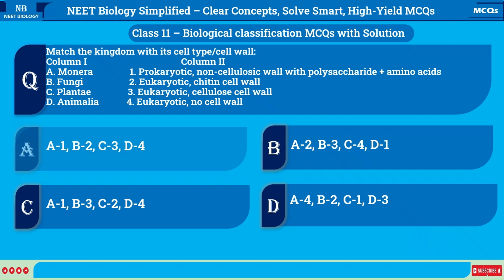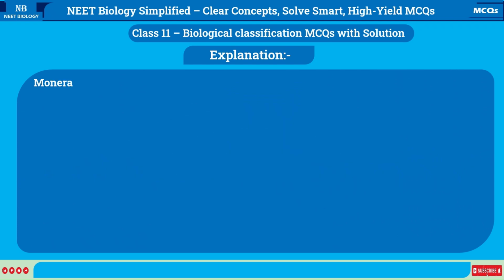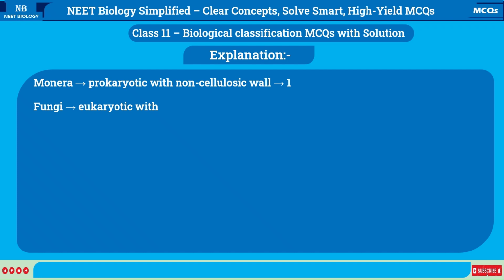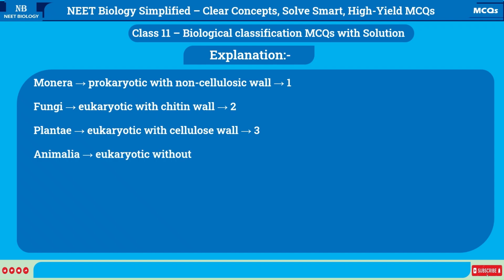Correct option is A, A-1, B-2, C-3, D-4. Explanation. Monera, prokaryotic with non-cellulosic wall, 1. Fungi, eukaryotic with chitin wall, 2. Plantae, eukaryotic with cellulose wall, 3. Animalia, eukaryotic without cell wall, 4.